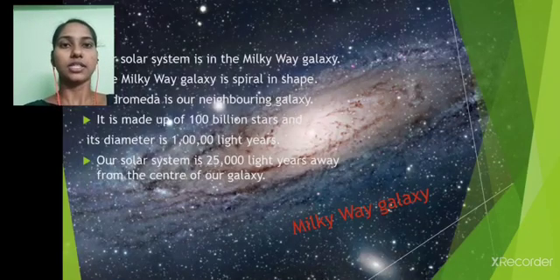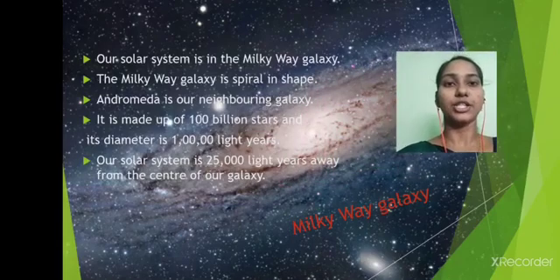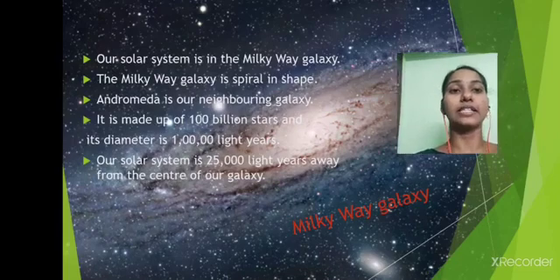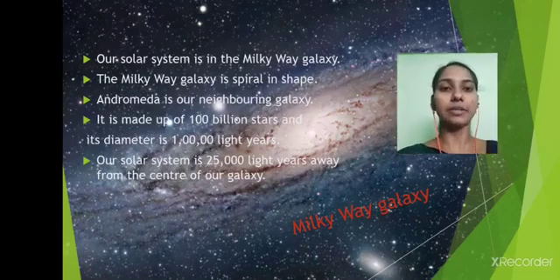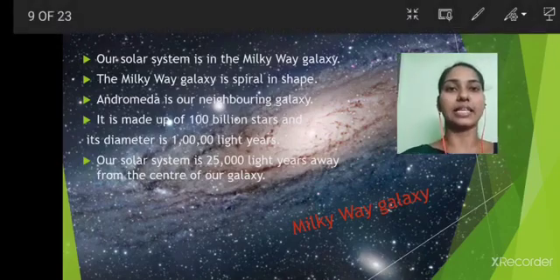Next, the solar system. Our solar system is in the Milky Way galaxy, and the Milky Way galaxy is spiral in shape. Andromeda is our neighboring galaxy. It is made up of 100 billion stars and its diameter is 1 lakh light years. Our solar system is 25,000 light years away from the center of our galaxy.